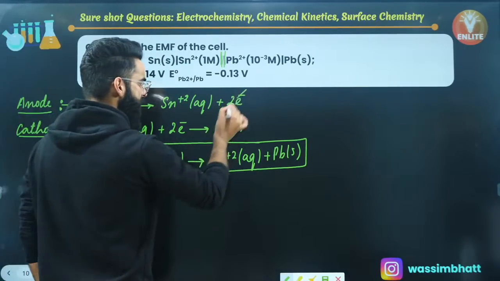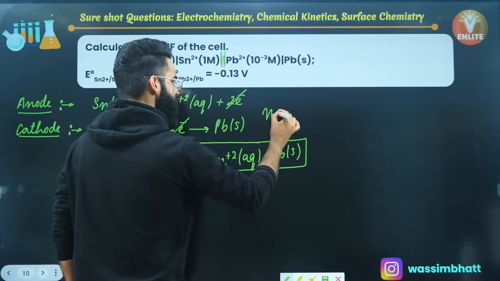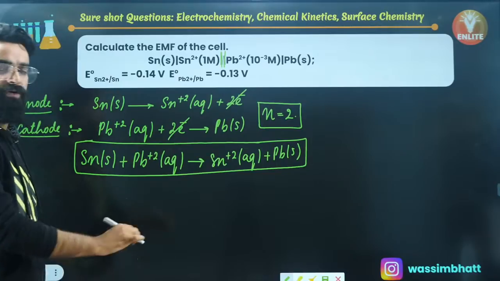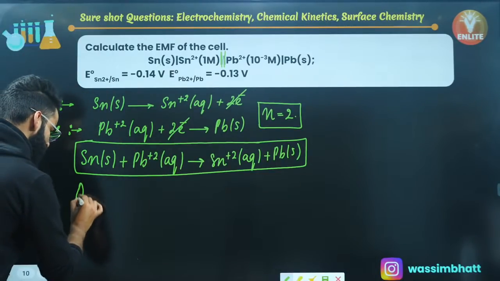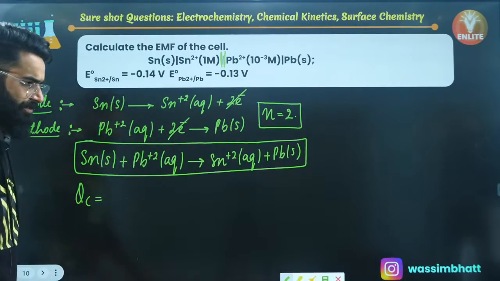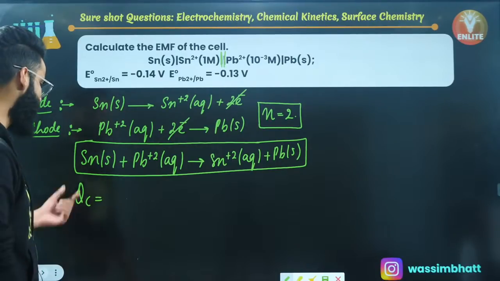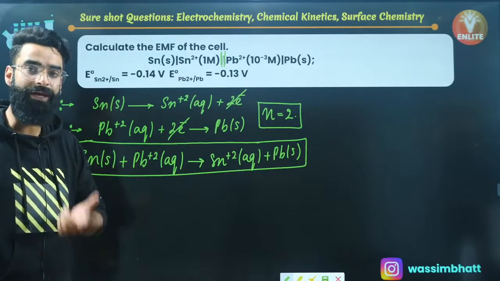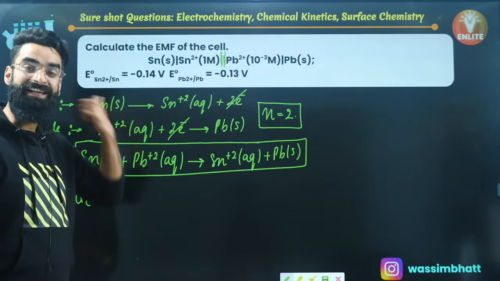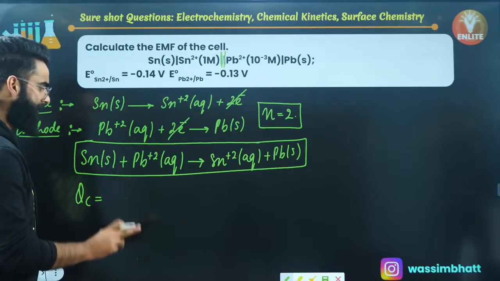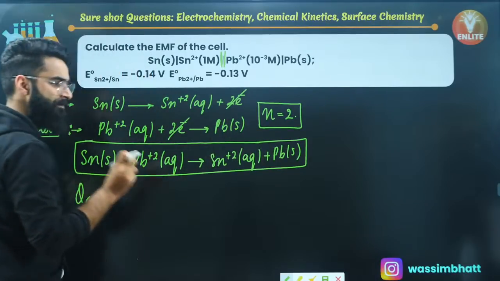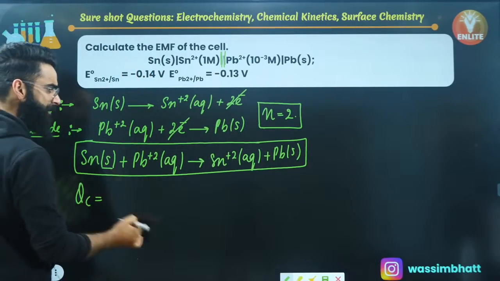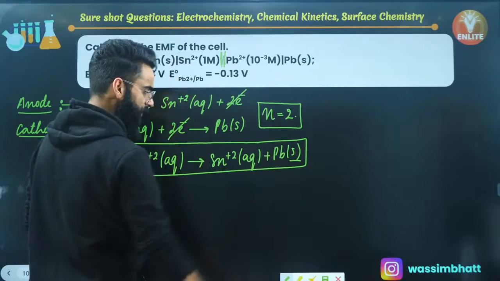Now, if I ask you how many electrons got exchanged, you'll say 2 moles of electrons got exchanged in the net cell reaction. So the n value is 2. Well, after that, if I want you to calculate the Qc, the reaction quotient, how do you write the expression for reaction quotient? You write it in the similar way as you write the expression for the equilibrium constant, right? See, that reactant or product which is in pure solid form, its active mass will be taken as unity. So I've got nothing to do with this tin or this lead, because both are in solid form.